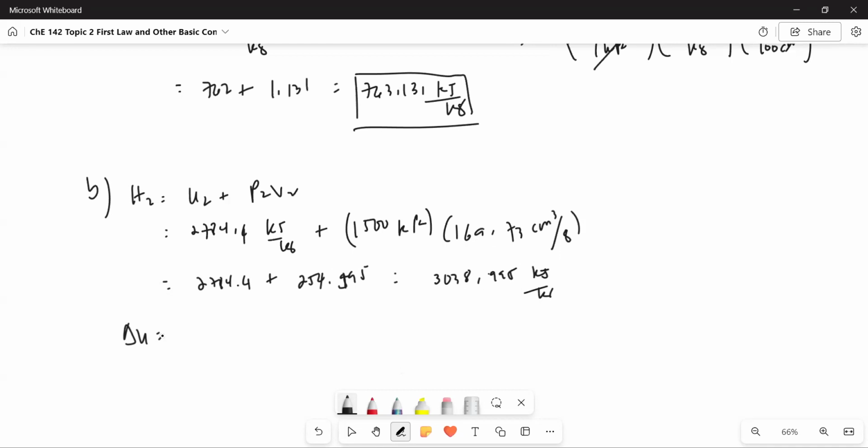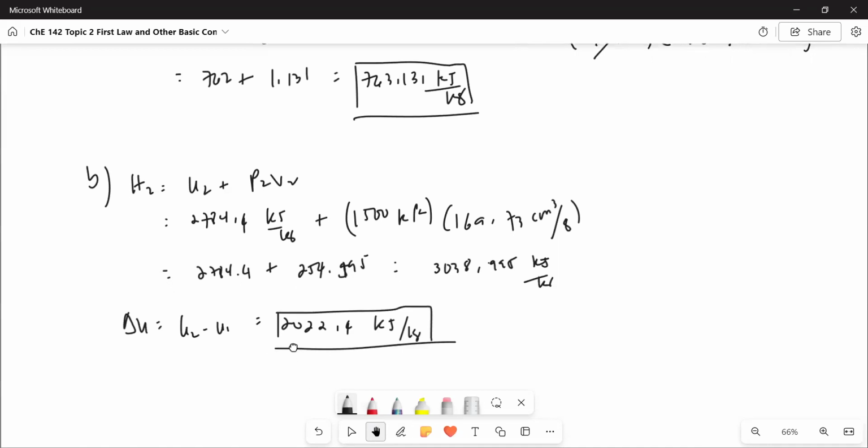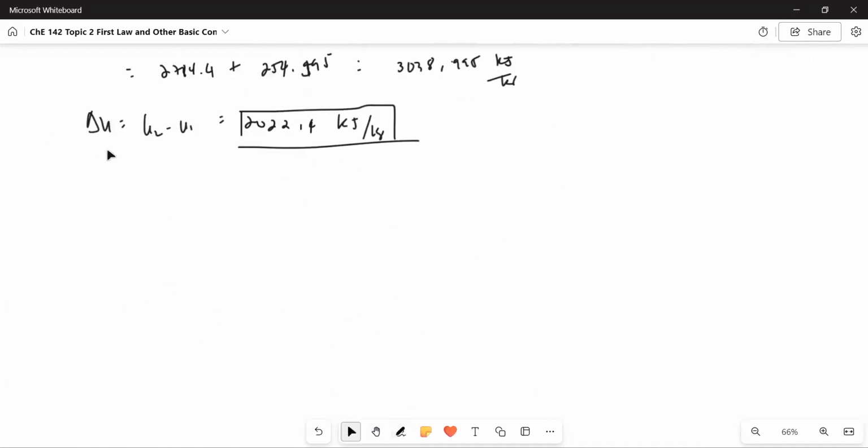Let's do delta U first. For delta U, both U2 and U1 are given. I will not write it anymore. So the final answer is 2022.4 kilojoules per kilogram. And then for delta H, we solve this using H2 and H1 that we solved earlier.